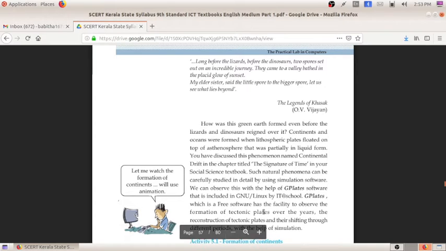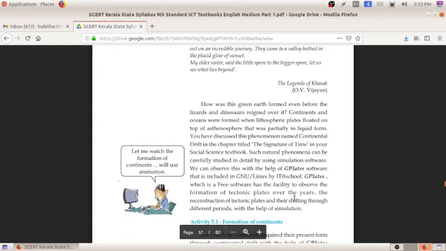It is a free software. Free software means it is free to use. It has the facility to observe the formation of tectonic plates over the years, the reconstruction of tectonic plates and their shifting through different periods. So here we will be discussing the formation of different continents, how the continents are formed. Just have a look.